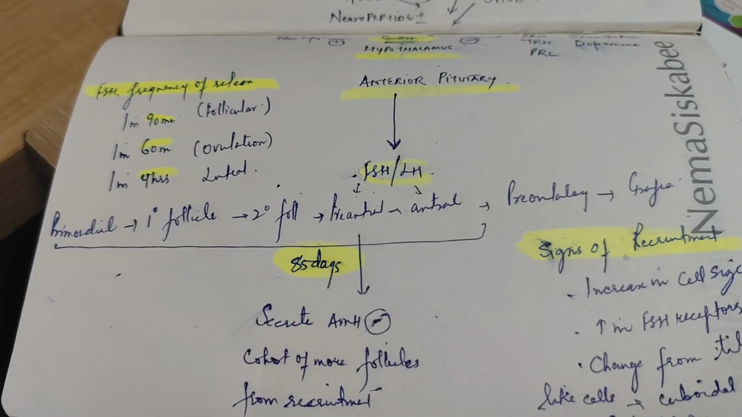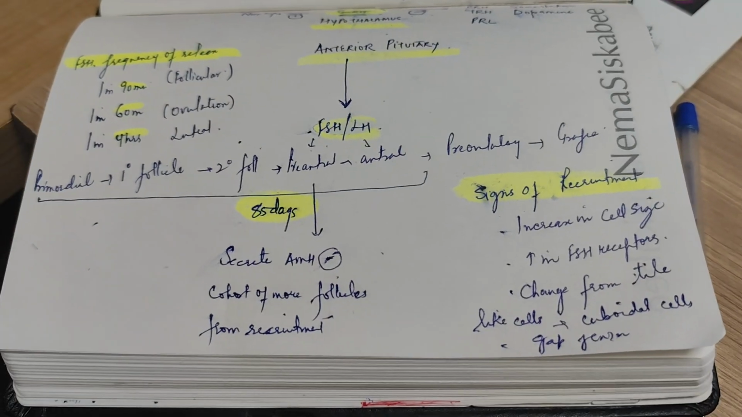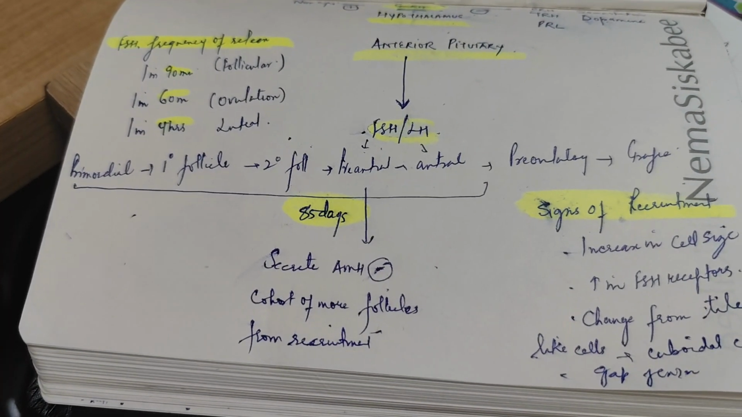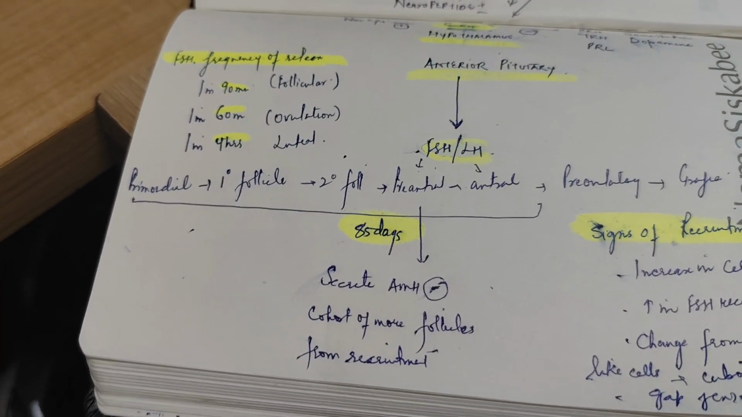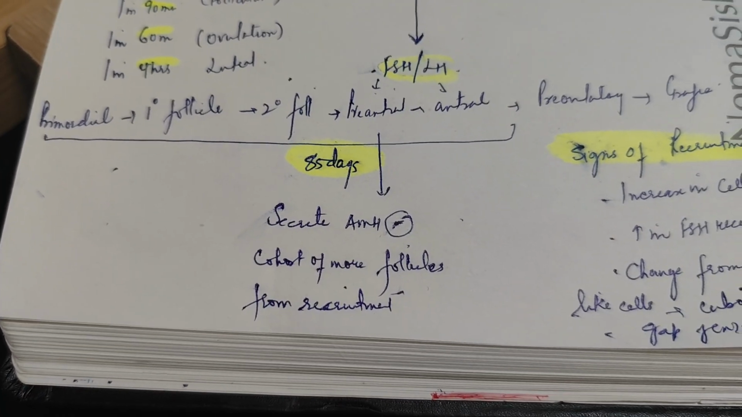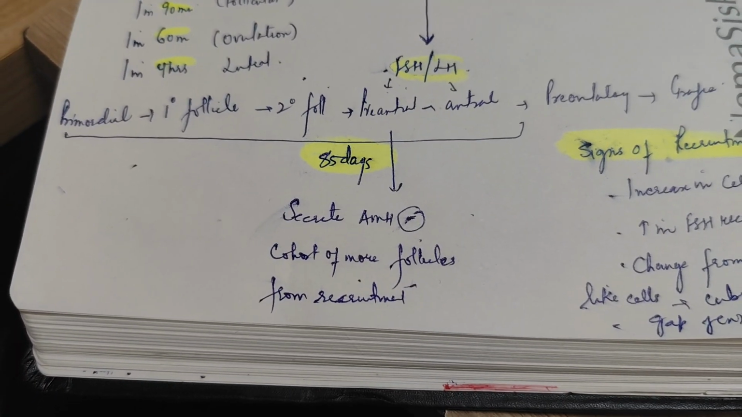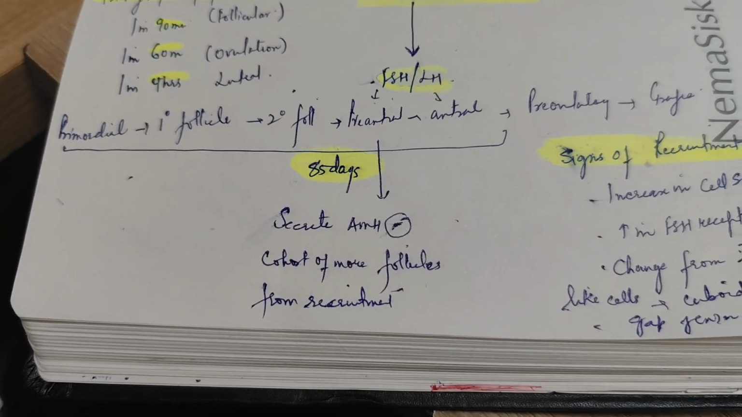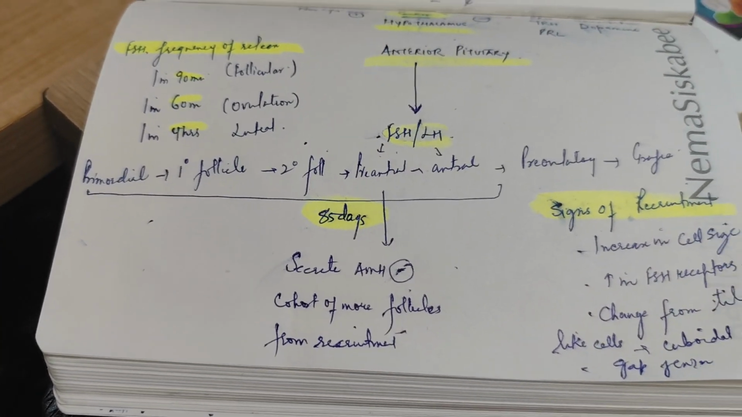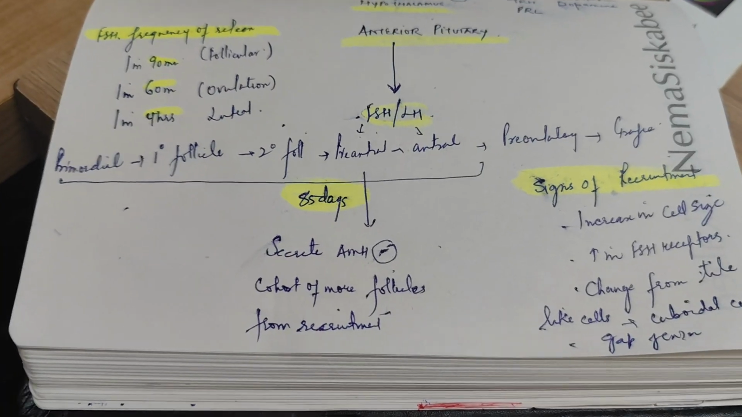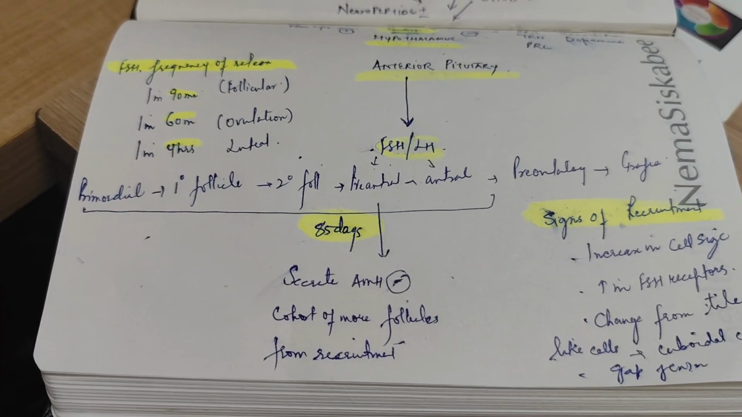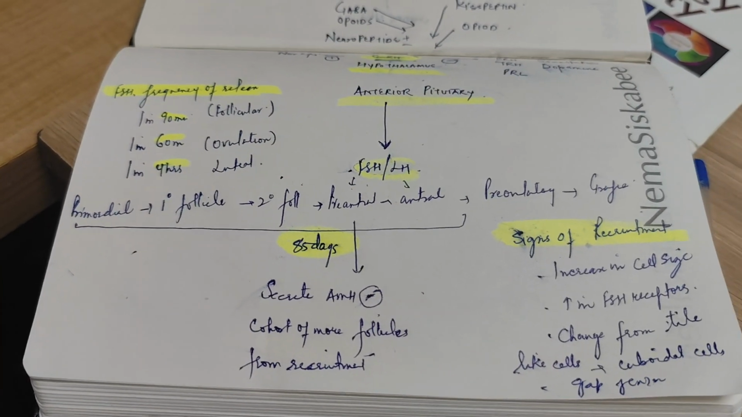Now whenever there is selection of follicles in each menstrual cycle, with the aim that at least one of them should ovulate, it is known as recruitment. In this follicular pool, there can be primordial follicles, primary follicles, secondary follicles, then preantral follicles, antral follicles, pre-ovulatory, and finally the Graafian follicle, which ovulates.